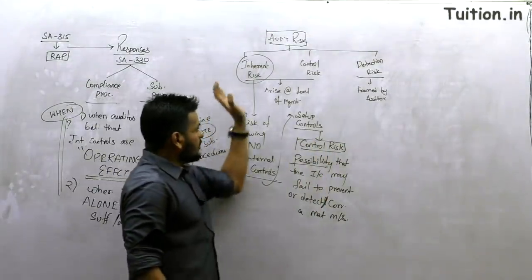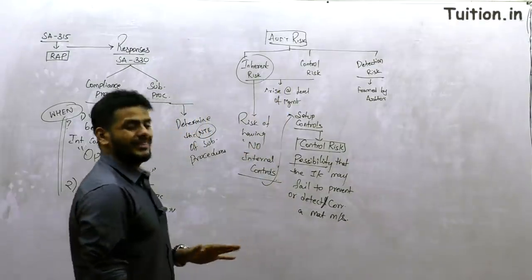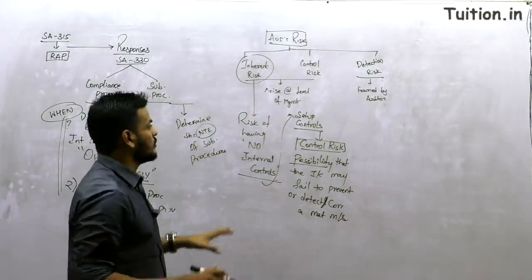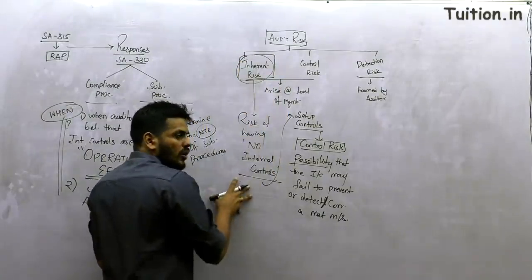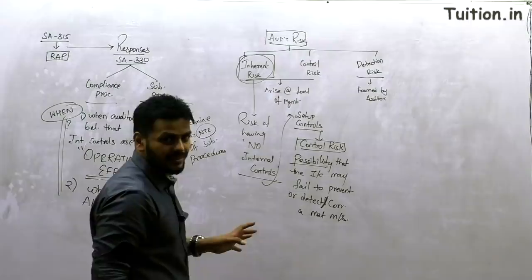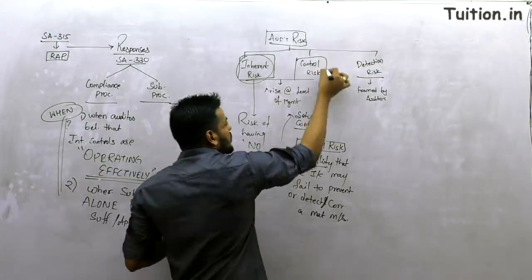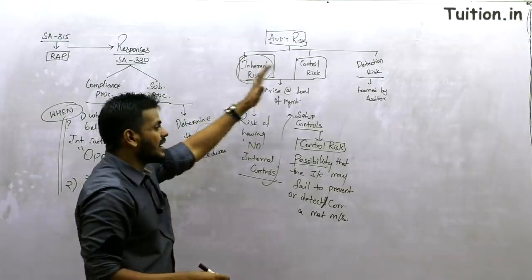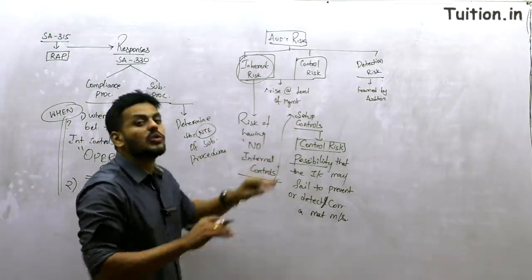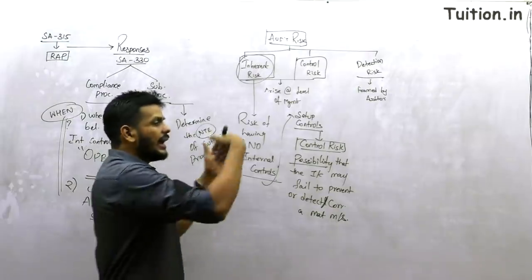Now what's the relationship between inherent risk and control risk? There is no direct relationship, there is no inverse relationship, because when inherent risk is there, there are no controls, which means control risk doesn't exist. And when control risk is present, controls are in place, so inherent risk won't be there. When one is there, the other is not. So you can't establish a relation between what is there and what is not there.